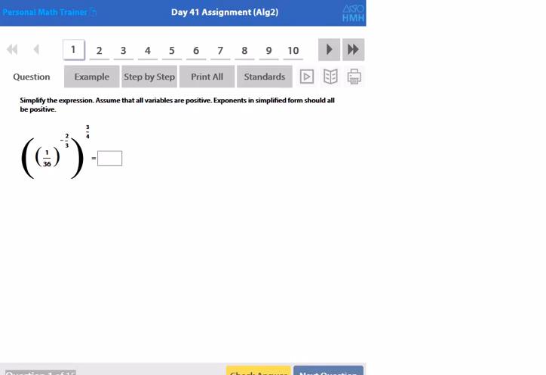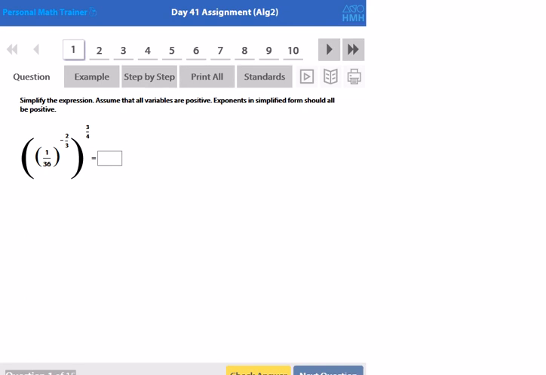Here are some examples from the day 41 assignment. Here we'll be simplifying radical expressions. They want us to simplify this expression and assume that all variables are positive. Exponents in simplified form should all be positive. Also, it's not mentioned in this problem, but if you are left with a rational exponent, an exponent that's a fraction, you should always leave it in simplest radical form. You should convert it to a radical if we need to.